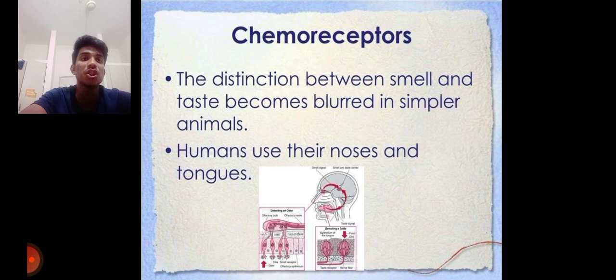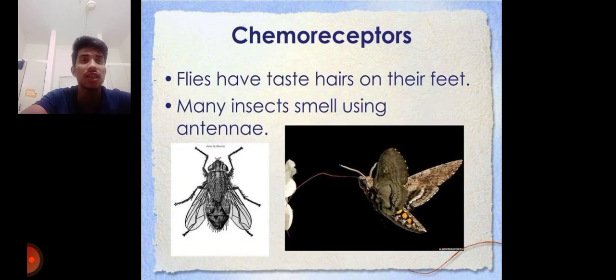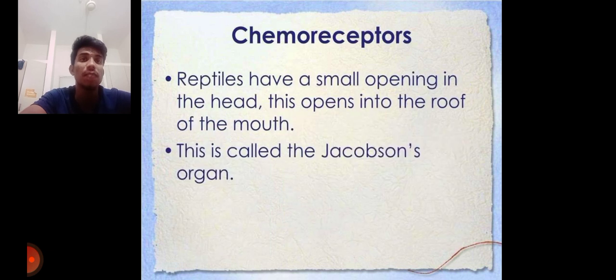Next, the distinction between smell and taste becomes blurred in simpler animals. Humans use their noses and tongues to detect smell as well as taste. In flies, they have taste hairs on their feet. Some insects smell using the antenna. Reptiles have a small opening in the head which opens into the roof of the mouth.